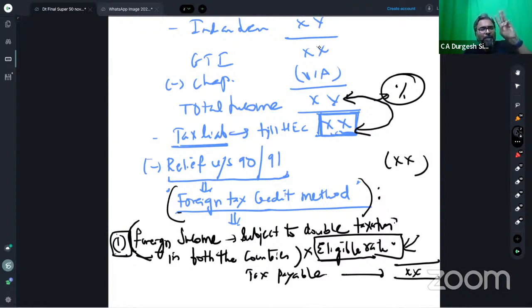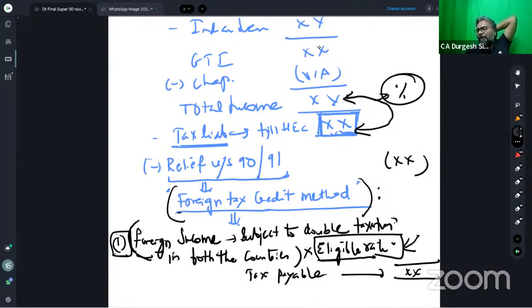Okay. Third example, number 3. I will give you one more example because this is how you should be very clear about it. Royalty income. This is a very popular question of Mr. Kalpesh. Remember that Kalpesh question which is there in the module. In that, Mr. Kalpesh has earned royalty income from a foreign country, and on that royalty income, the tax was being deducted in that foreign country.